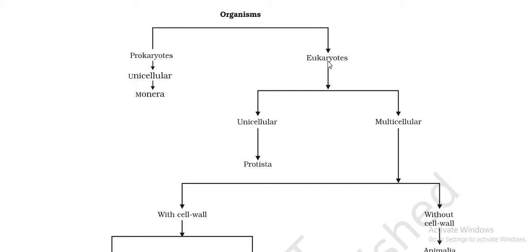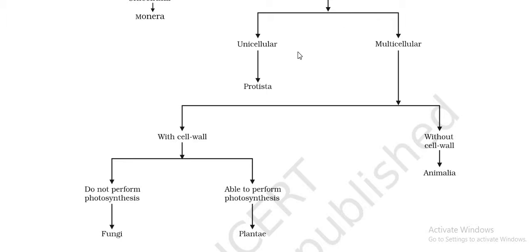Now moving further, if an organism is a eukaryotic organism, we find out if it is unicellular or multicellular. Unicellular eukaryotes are placed under the kingdom Protista. If an organism is eukaryotic as well as multicellular, we see whether it is without a cell wall or it has a cell wall. If it is without a cell wall, it is placed under kingdom Animalia. If it has a cell wall, we will find out if it is photosynthetic or non-photosynthetic. If it is non-photosynthetic, it will be placed under kingdom Fungi, and if it is photosynthetic, it will be placed